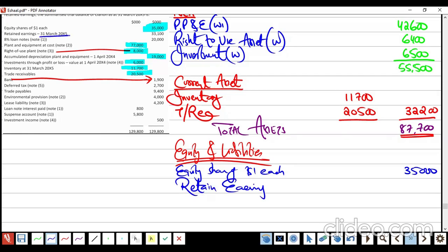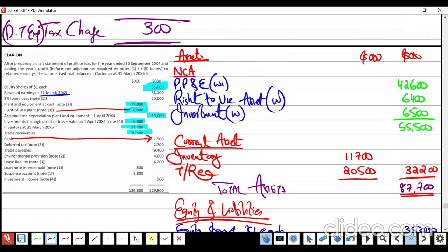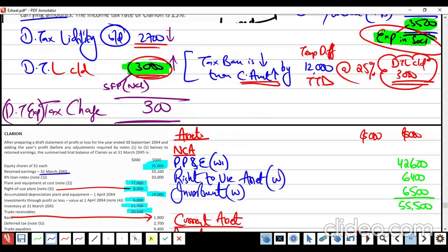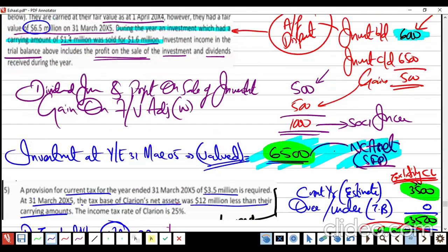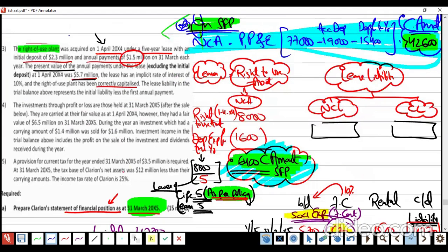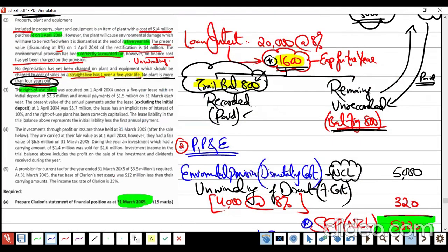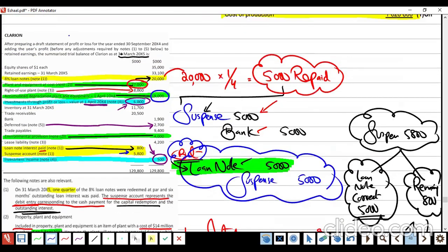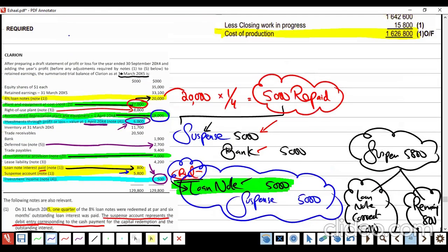Retained earning is given at which date? 31st March, 2005, right? Yeah. Now, 31st March retained earning is given. They wrote here one paragraph. Can you read this paragraph?